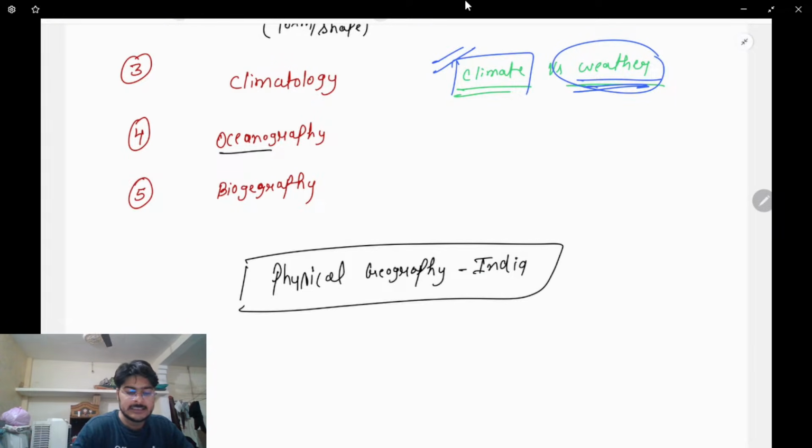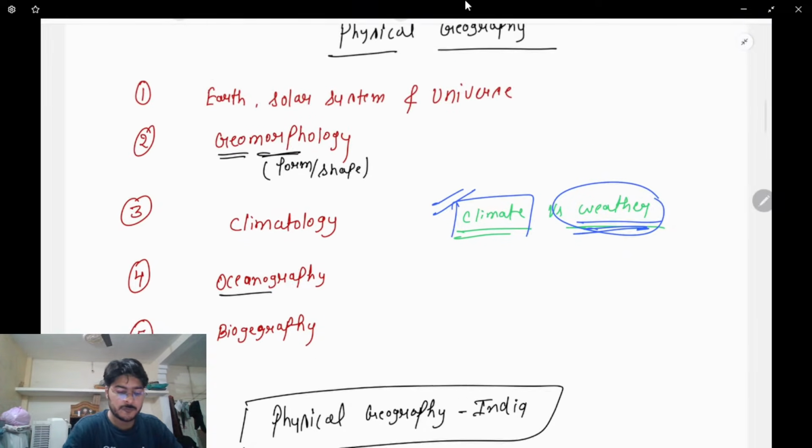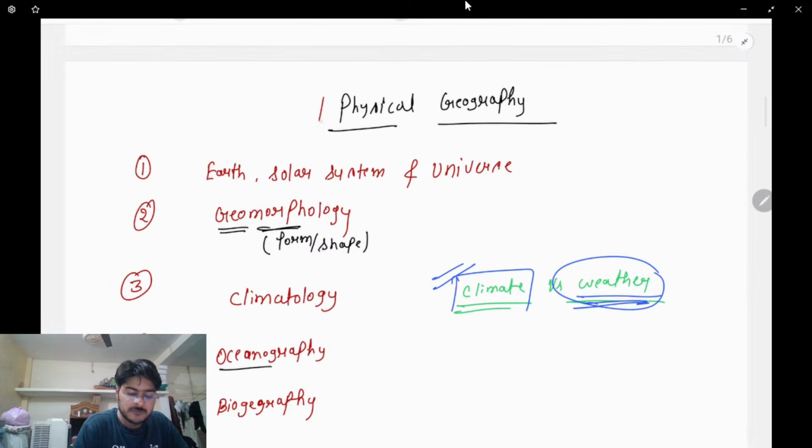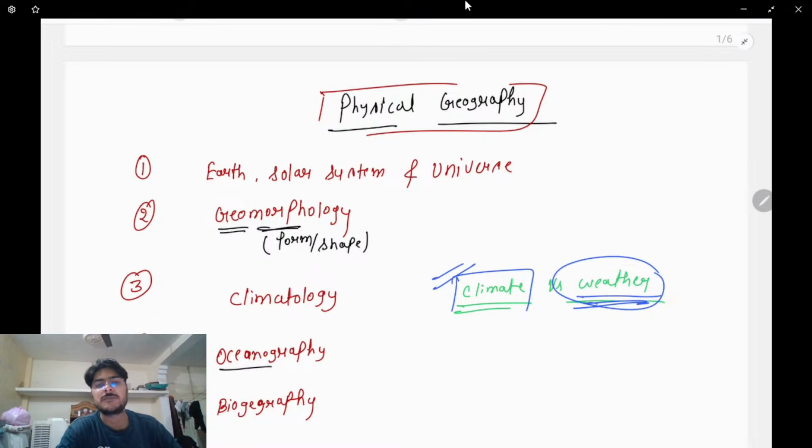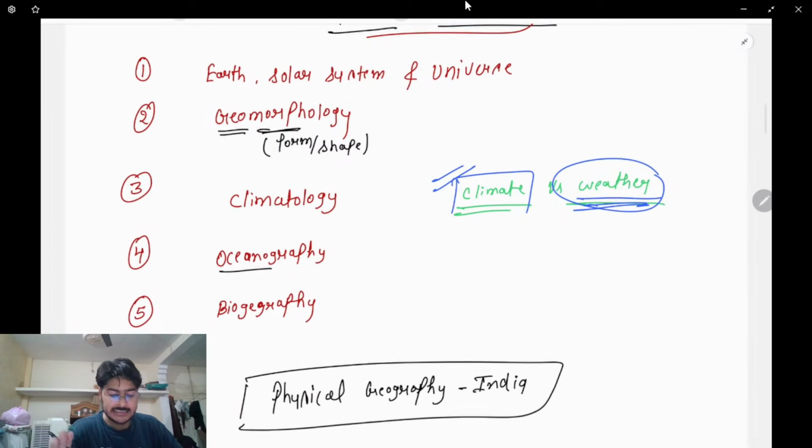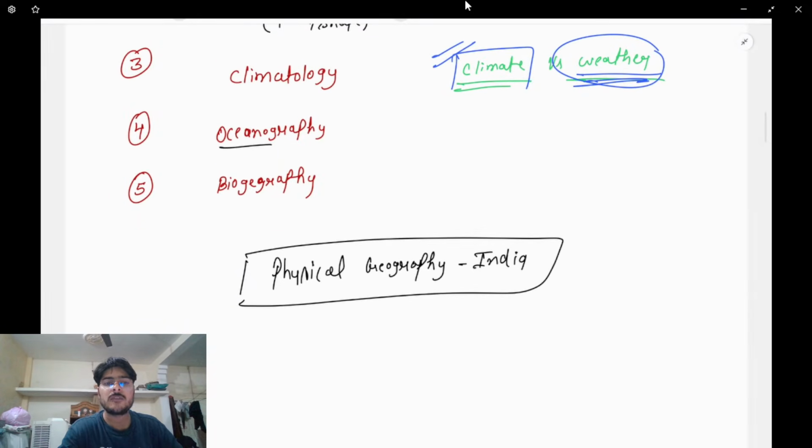Clear? This is something we'll talk about later. Next point. So first, what is the first thing? This is the first point that we have talked about. Pehli cheez. First point, physical geography, overall physical geography. And then the next thing is the physical geography in the context of India. That is the Indian physical geography.